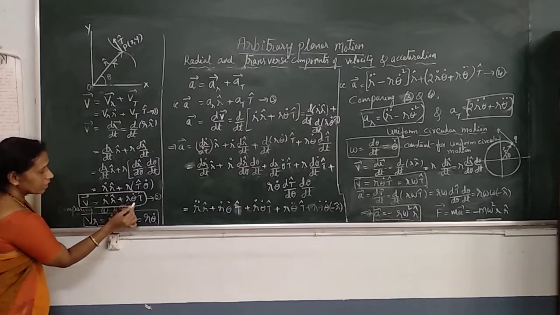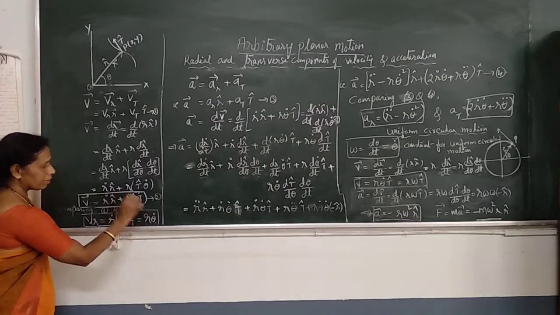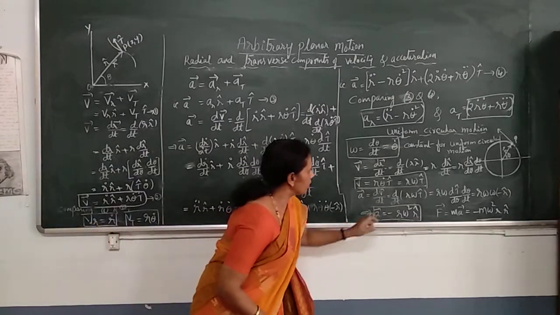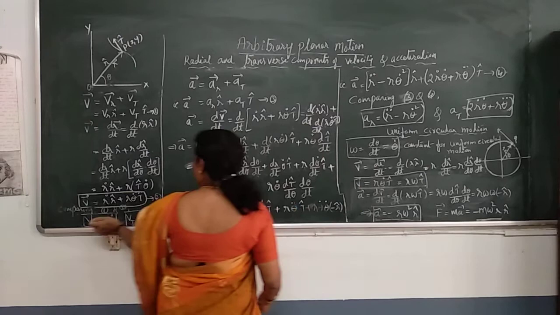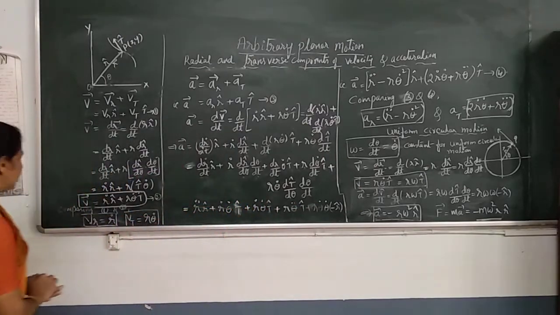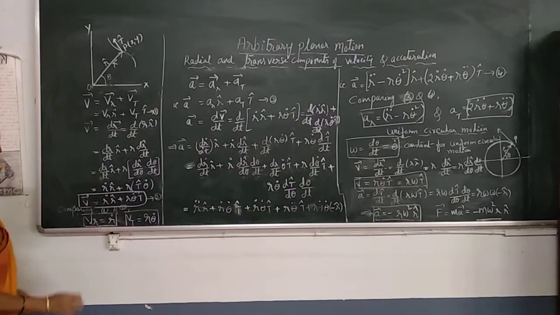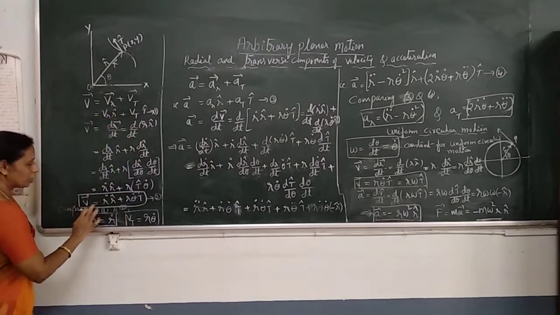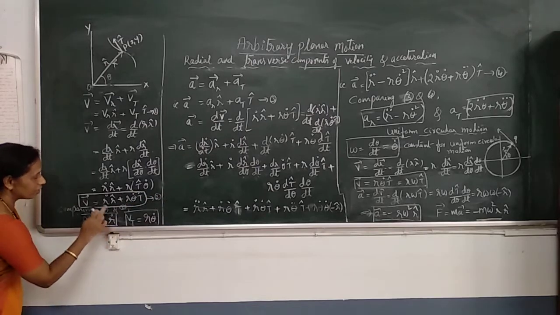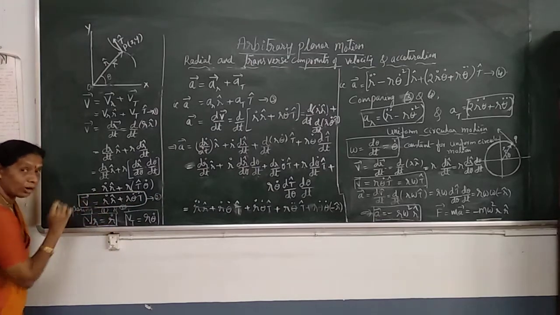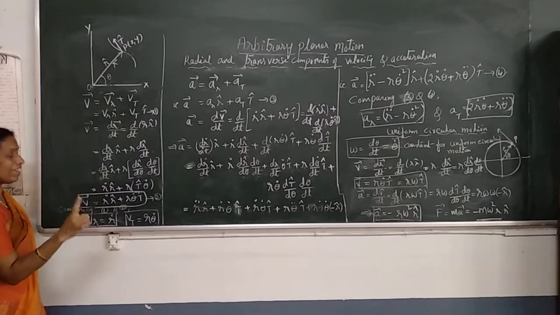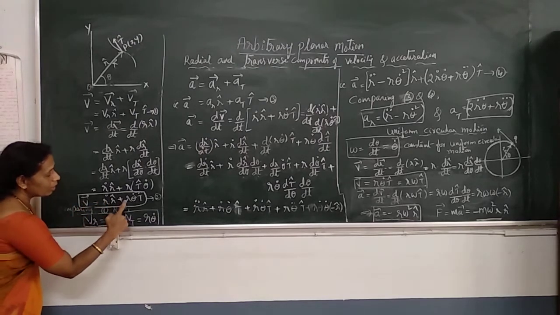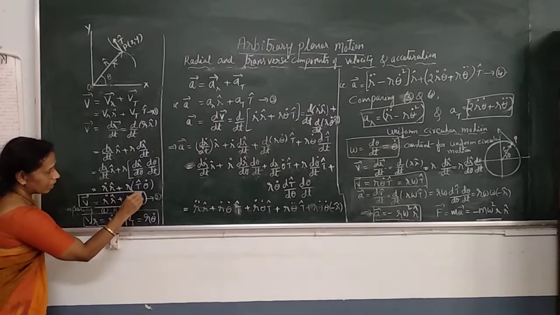R constant, theta dot omega constant, then this term becomes 0, so that V vector is R dot R cap. I'm sorry. In uniform circular motion, R is constant, so that R dot is 0. This term becomes 0. Remaining, V vector equal to R theta dot T cap.